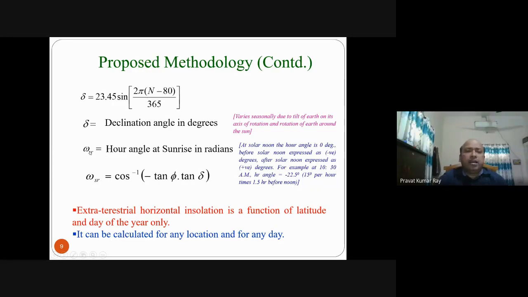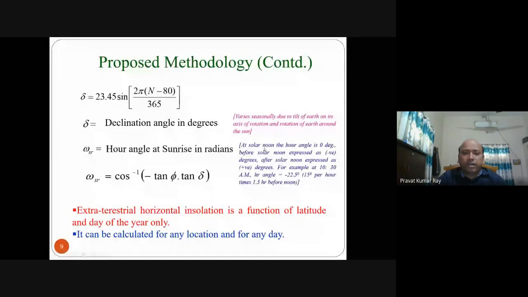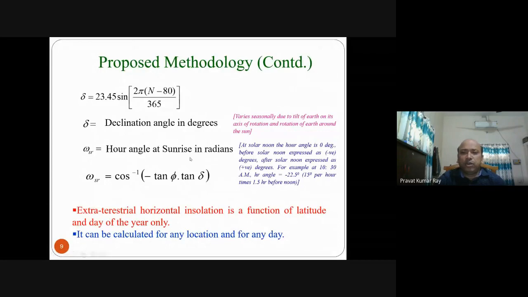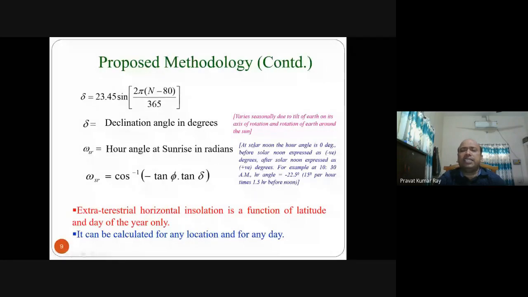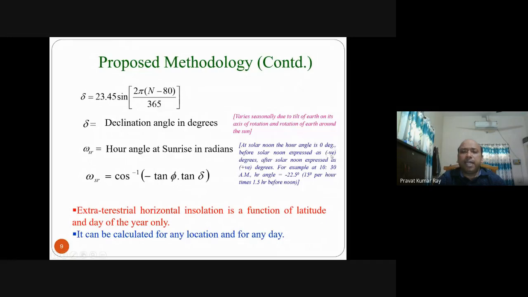Then another parameter is omega SR, that is the hour angle at sunrise. Hour angle at sunrise is also required in this model, that is, the H0 calculation. So what is that? Hour angle is generally the measurement of time with respect to an angle. At solar noon, the hour angle is treated as 0 degrees, before solar noon it is expressed as negative, and after solar noon it is expressed as positive.